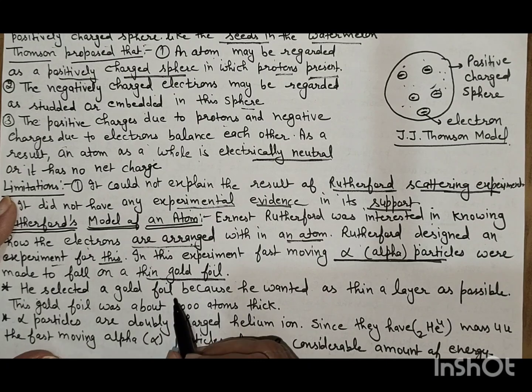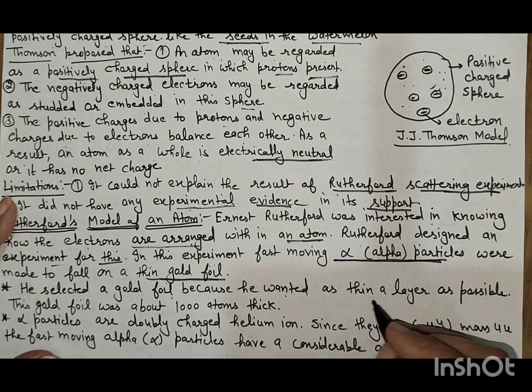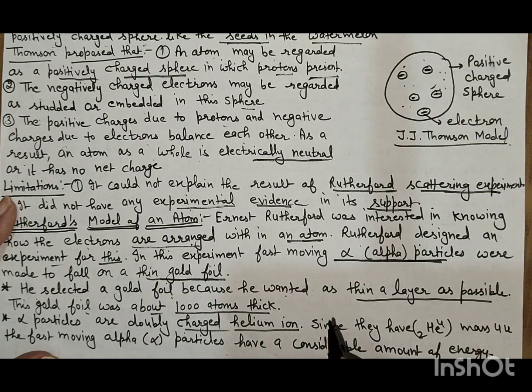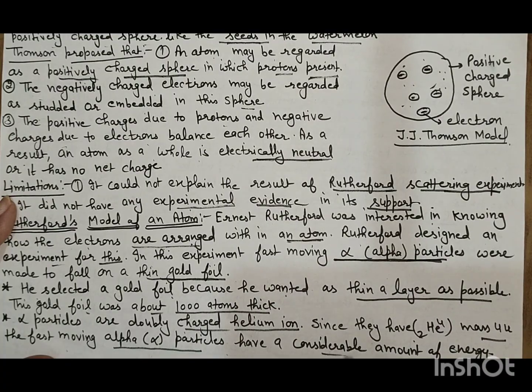He selected a gold foil because he wanted as thin a layer as possible. This gold foil was about 1000 atoms thick. Alpha particles are doubly charged helium ions. Since they have mass 4u, the fast moving alpha particles have a considerable amount of energy.